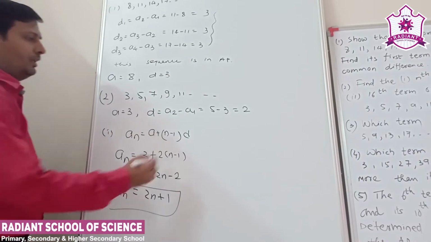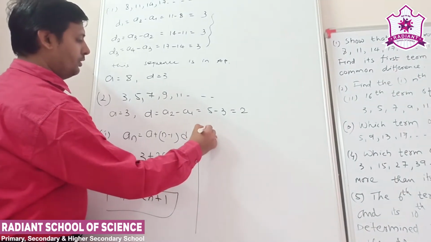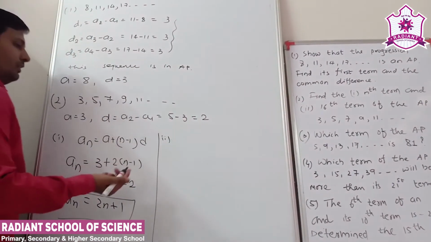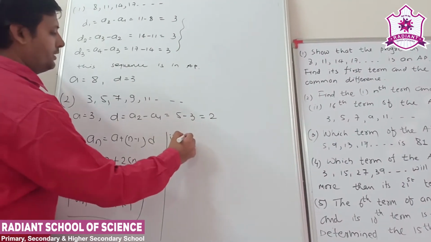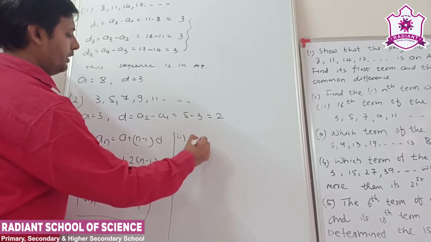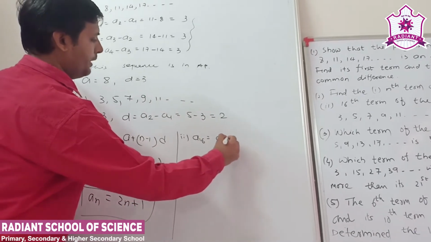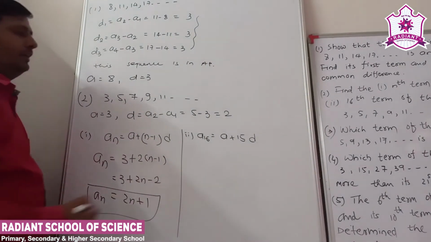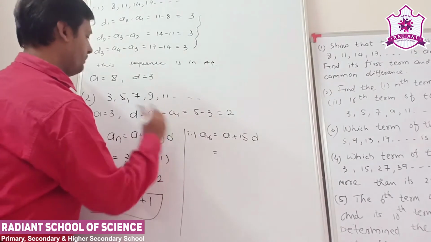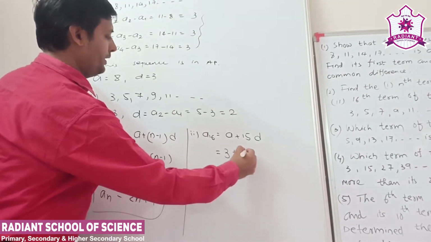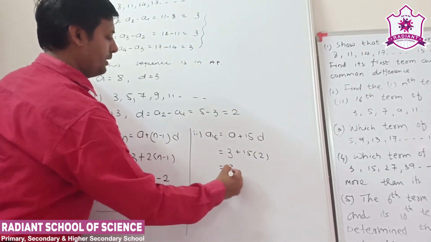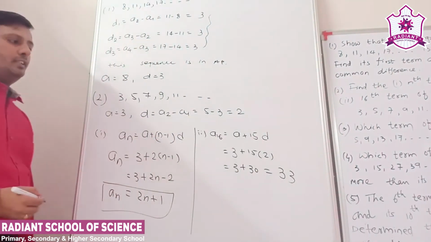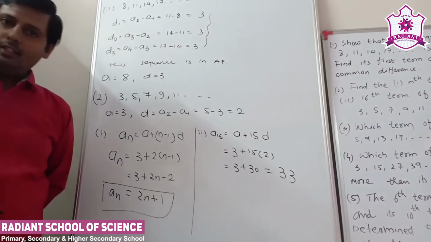Understood? So now in part 2 we also find the 16th term. You can apply both formulas. Let's find the 16th term. So a16, formula a plus n minus 1, 16 minus 1 is 15, into d. Here a means 3, plus 15 into d, which is 2. So 3 plus 30, we got 33. So the 16th term of the given AP is equal to 33.